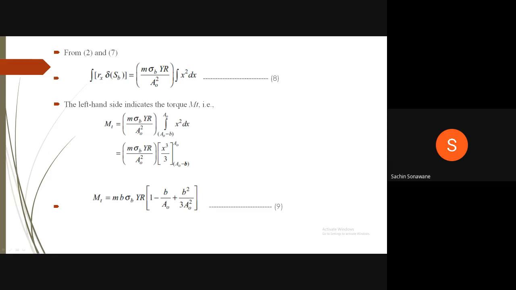The left hand side indicates the torque mt, that is mt is equal to bracket M sigma B y into R divided by A naught square, integration of A naught minus B to A naught x square dx, which is equal to M sigma B y into R divided by A naught square, x cube divided by 3. It varies from A naught minus B to A naught. Therefore, mt is equal to M sigma b into y into R into bracket 1 minus B divided by A naught plus B square divided by 3 A naught square, equation 9.